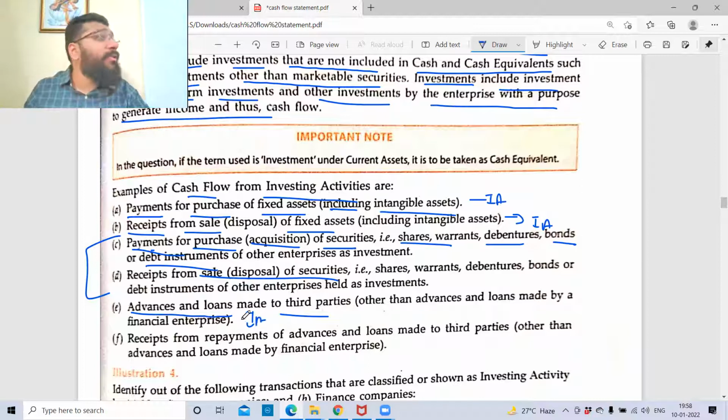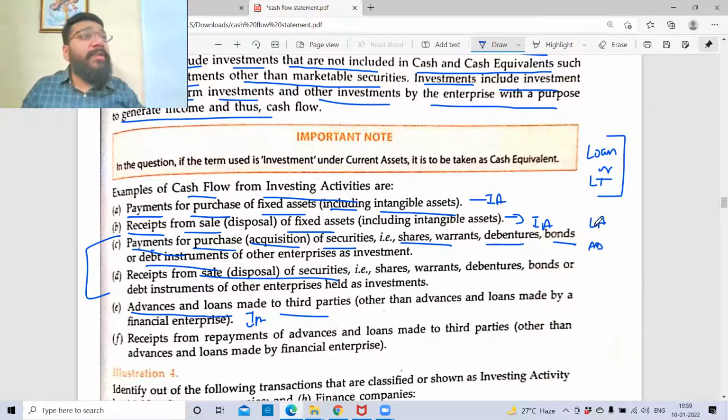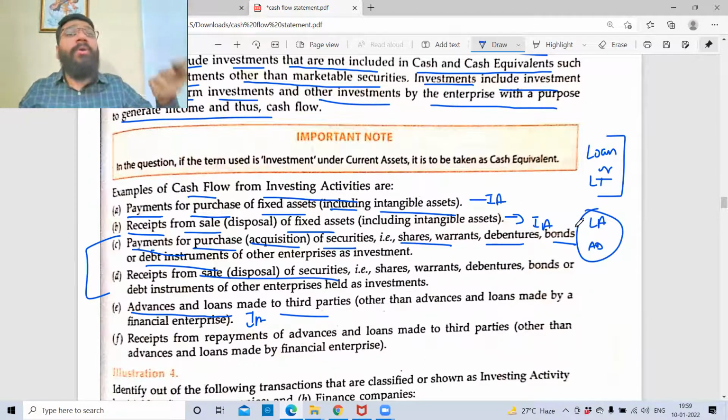Understand one thing, guys. If loan alone is given, or if the words loan taken are given, it means it is a liability. Whether it is loan or loan taken, liability. Loan advanced or advanced loan means we are giving it, so it is an asset, because this money is going to come back to me. It is my money. So loans advanced is an asset; loan or loan taken is a liability. Are we clear with this point?